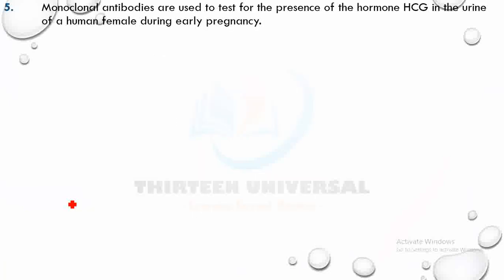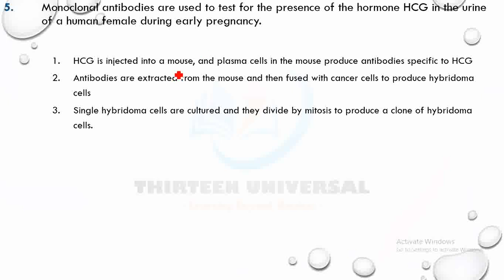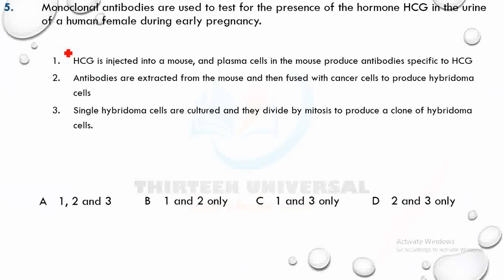Monoclonal antibodies are used to test for the presence of hormone HCG in the urine of a human female during early pregnancy. Something is missing here. They're just asking us which statement is correct. Now look at it. Pause the video and tick the ones that are correct.